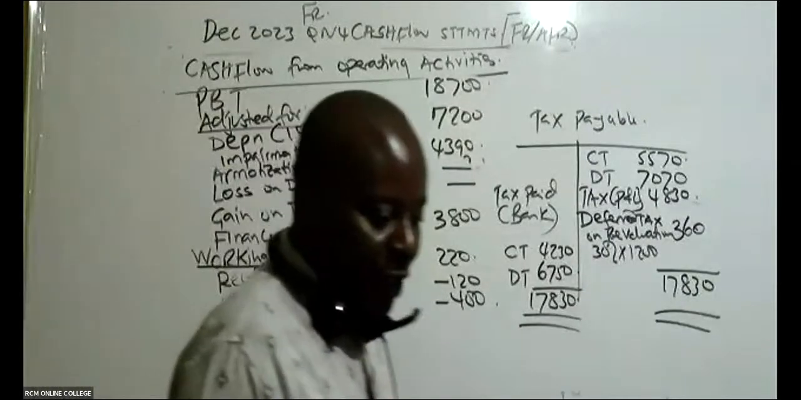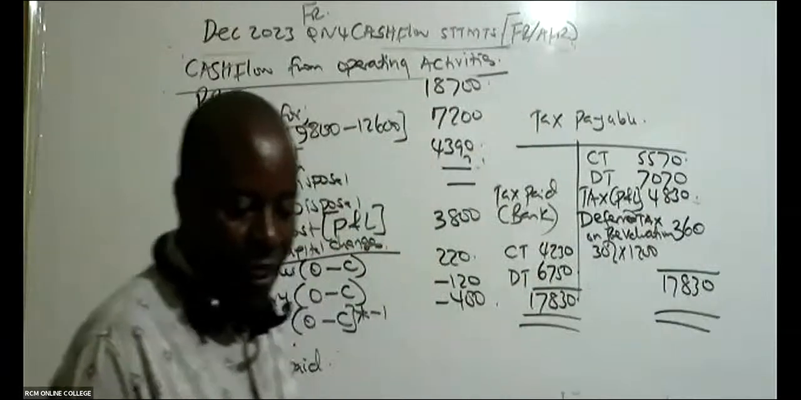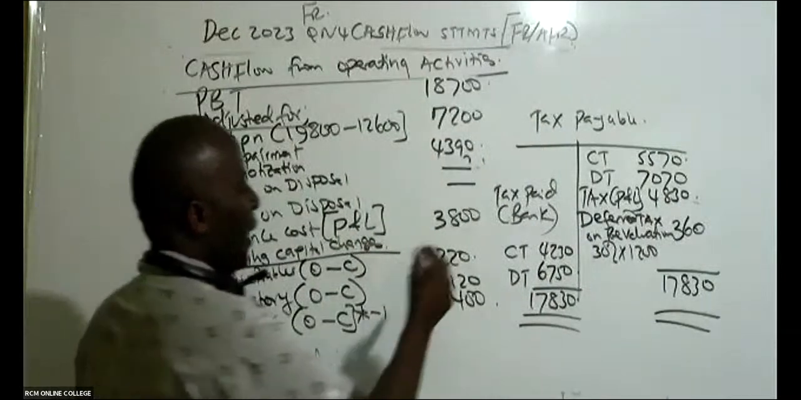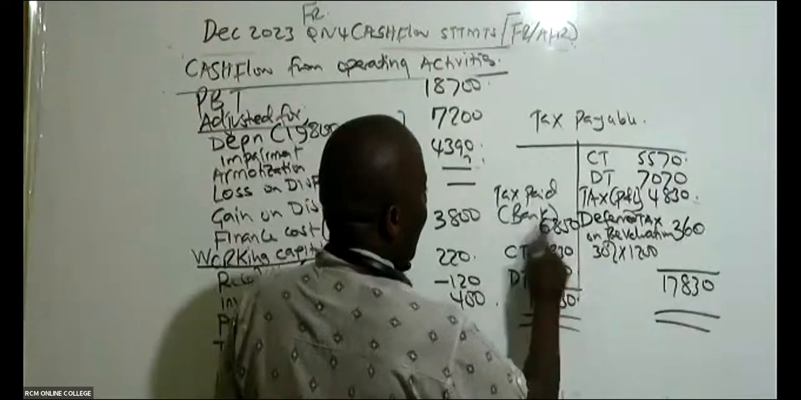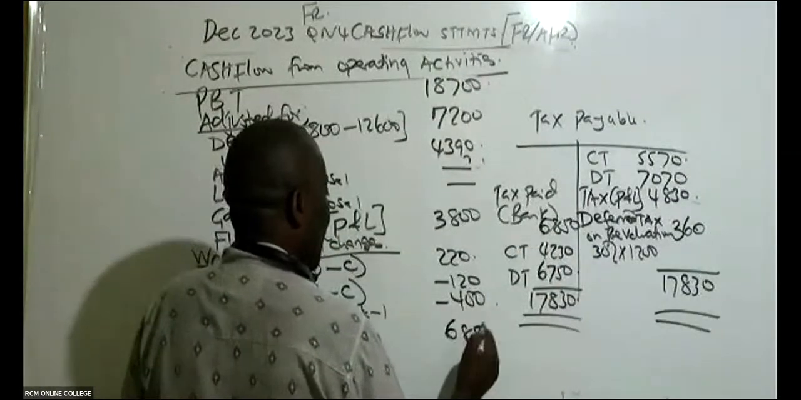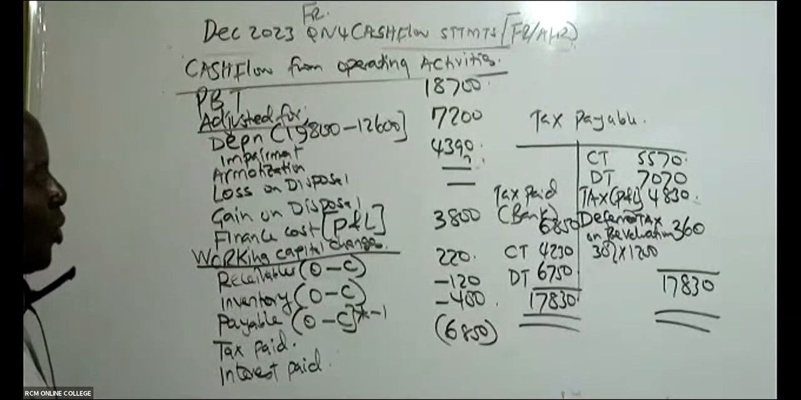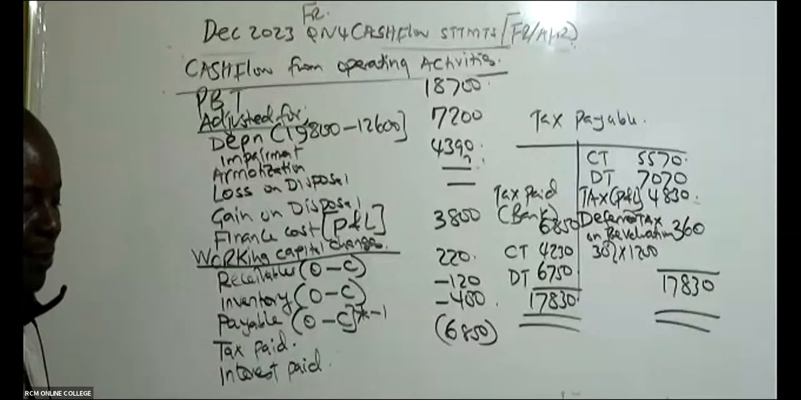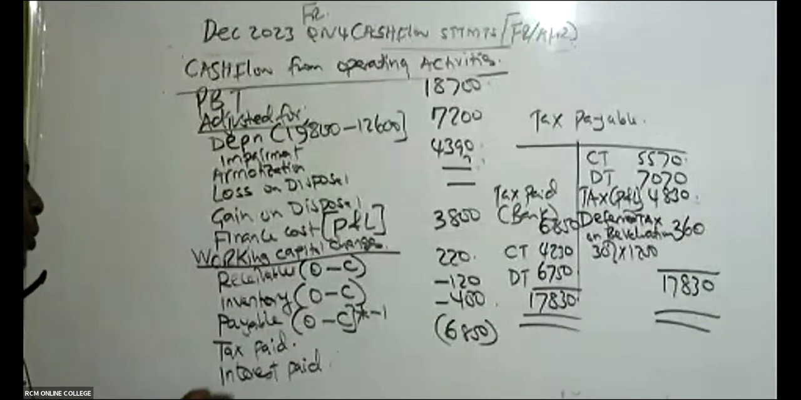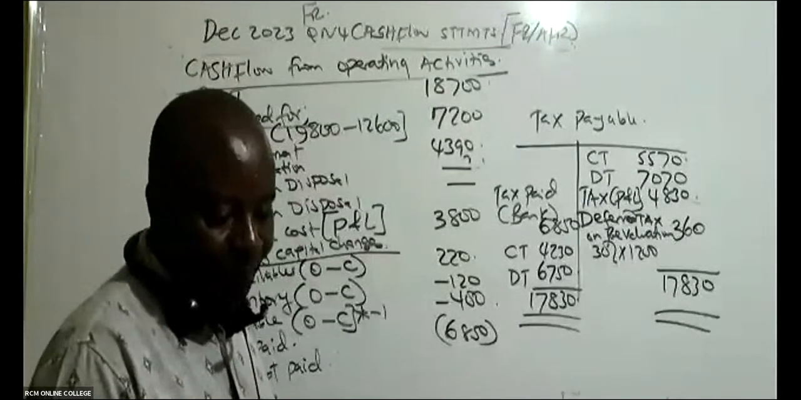They are getting a figure of 6,850. It's tax paid, so since it is paid, of course it will be negative. You put this in brackets, or negative. And then you'll be able to go to the interest paid.